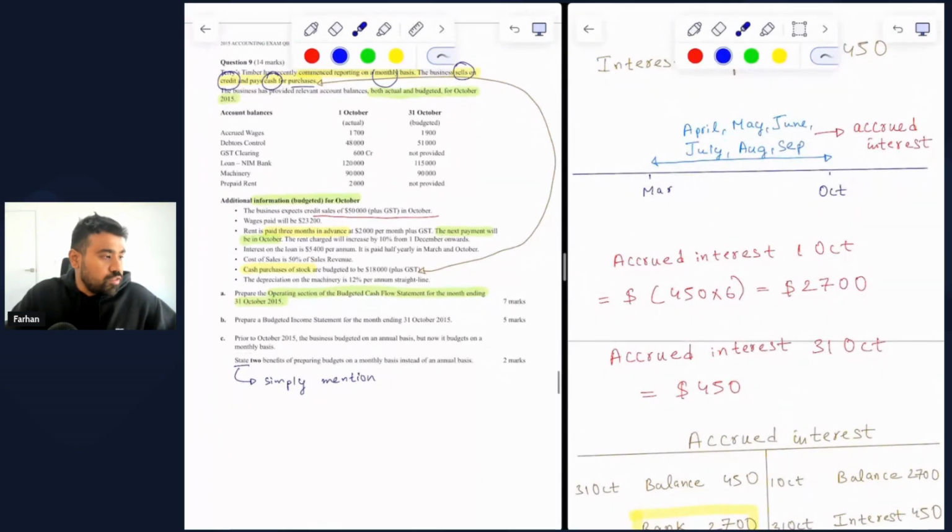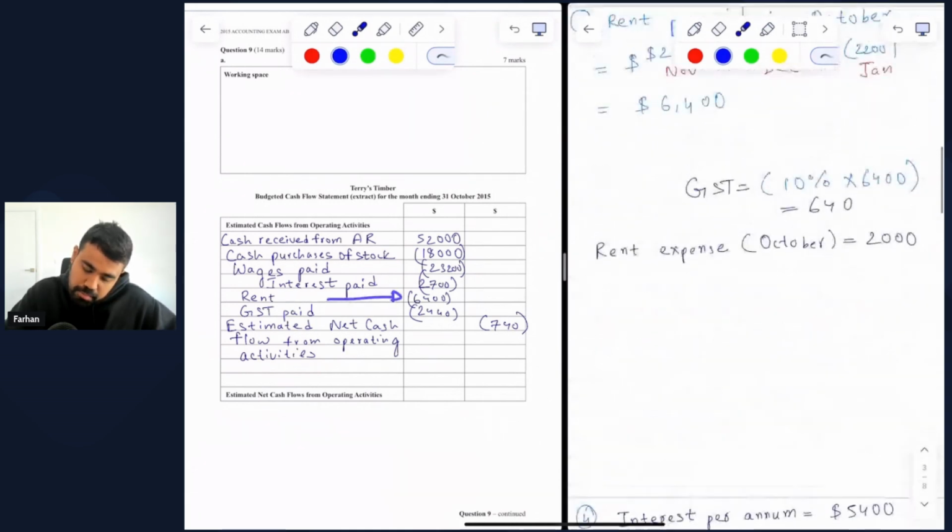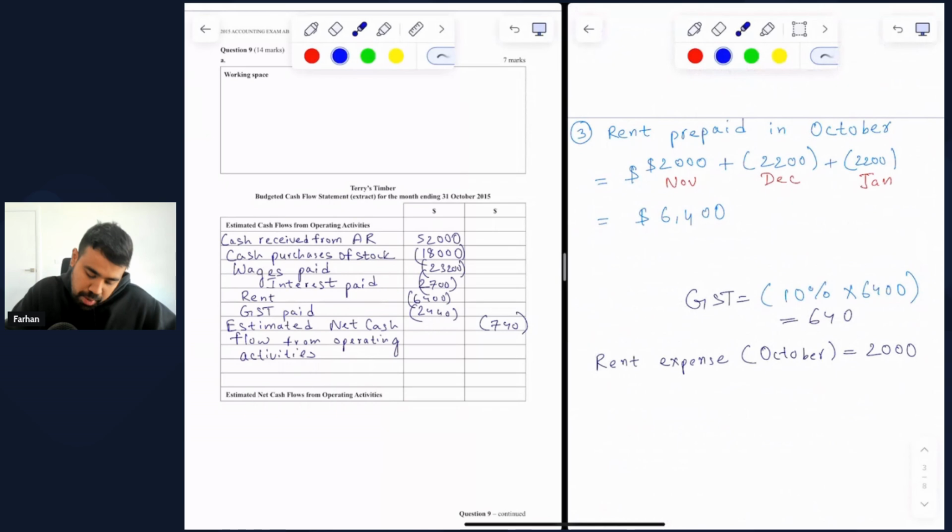So check the cash flow statement. I've included interest paid $2,700. I've also included rent of $6,400 from our previous step, which refers to rent prepaid.